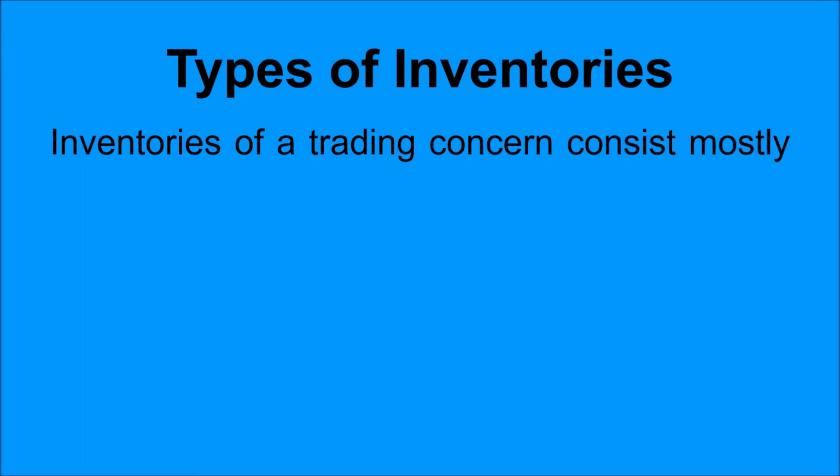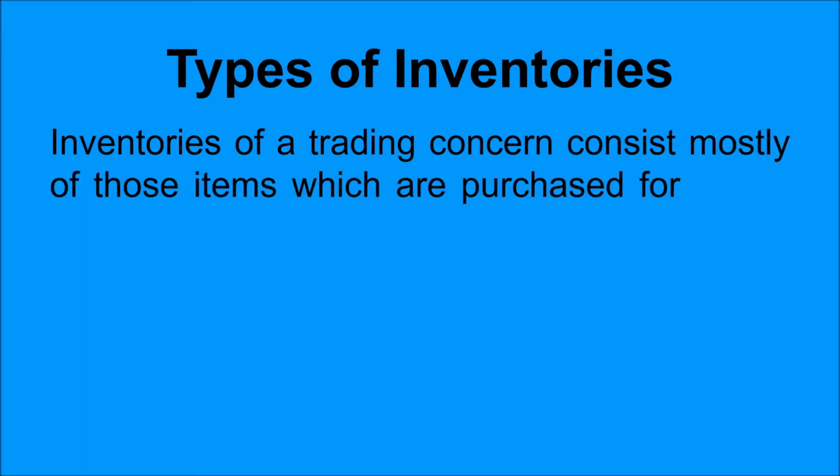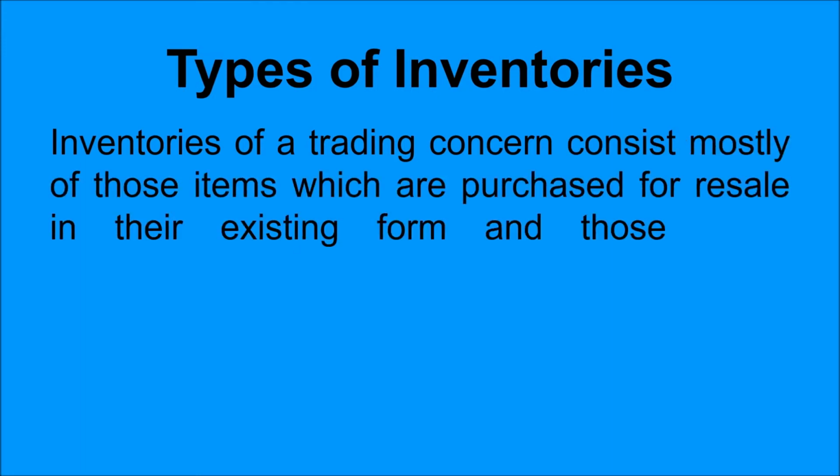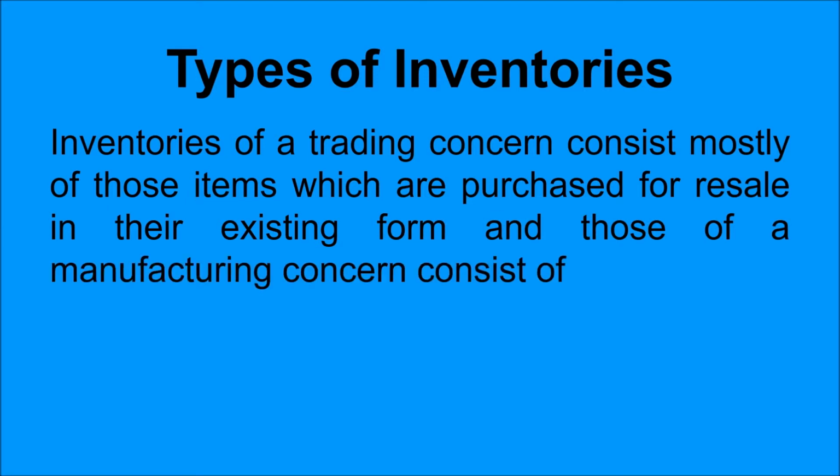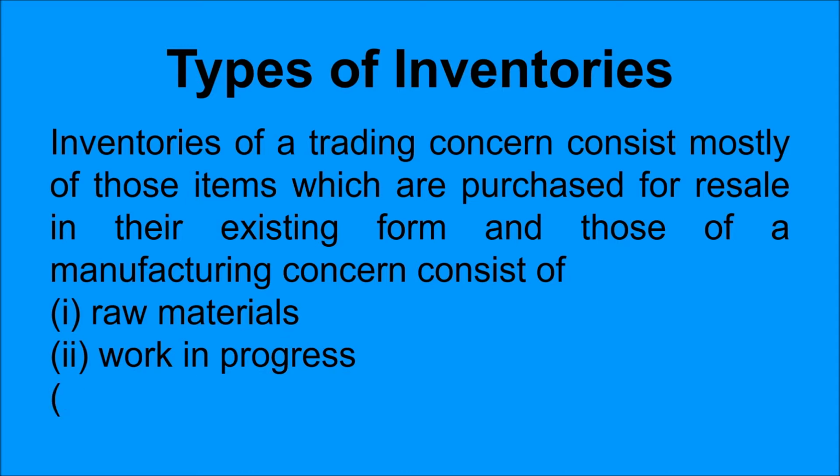The types of inventories that businesses deal with are such that inventories of a trading concern consist mostly of those items which are purchased for resale in their existing form, and those of a manufacturing concern consist of raw materials, work in progress, and finished goods.